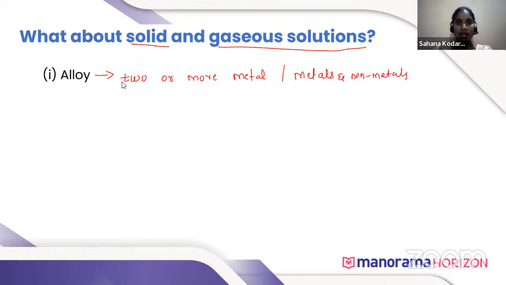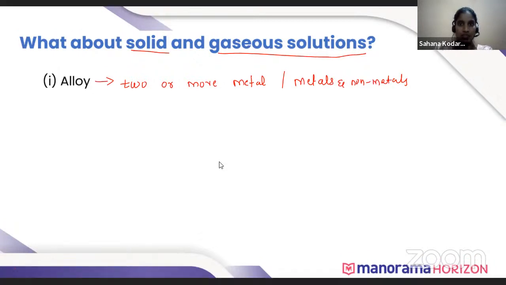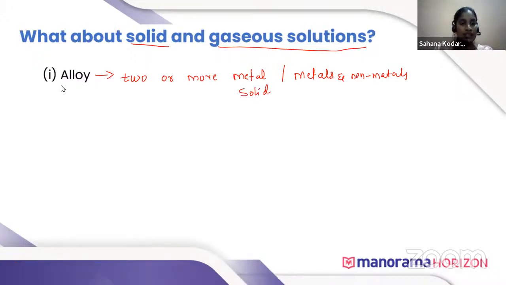Yeah, John. So here both the solvent and solute are metals. That is, metals are in solid state. So alloy is a solid solution.